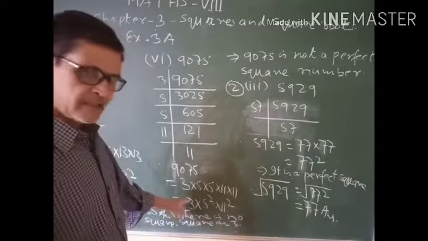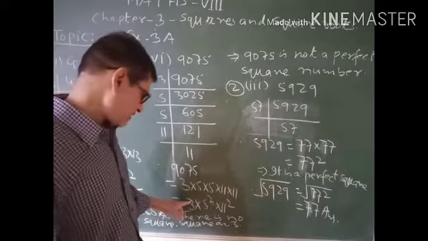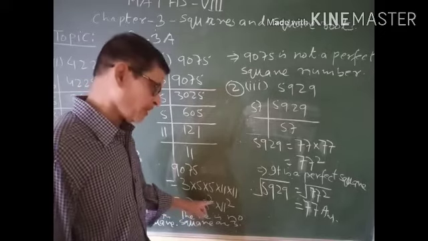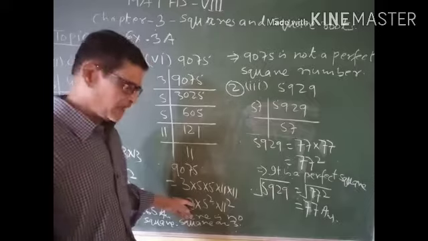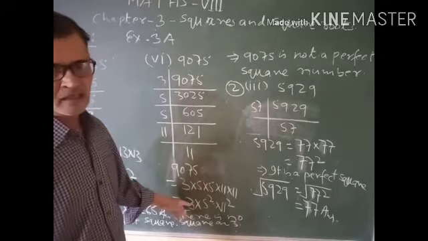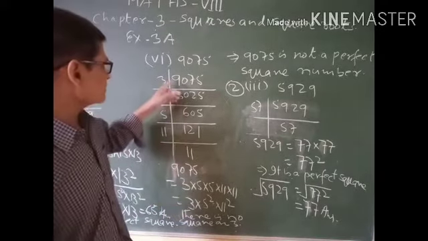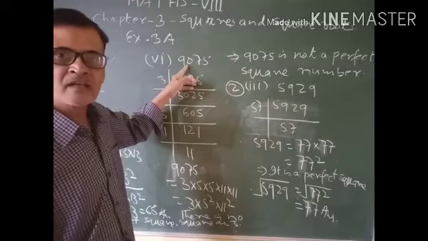You can write in square form pairwise: 3 into 5 square into 11 square. Here we observe that 3 has no square. It means it is not a perfect square number.